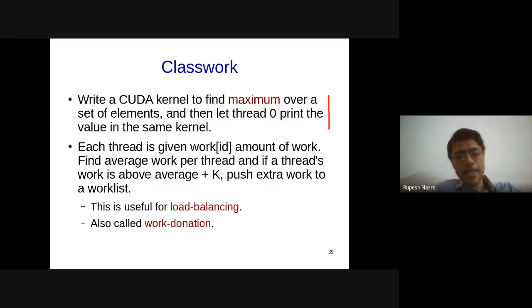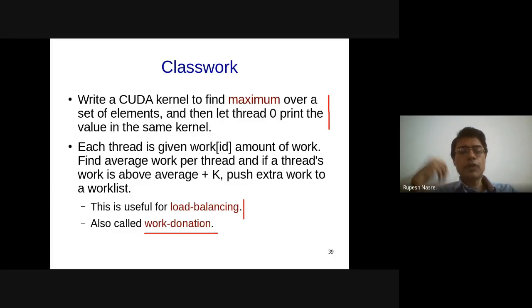If my work as a thread is above this average, or too much above this average by some constant k, then that means I am highly loaded, and there will be some threads which are not loaded as much. So I am going to push the extra work to a work list. That pushing to a work list is essentially what we did in the previous classwork. That can be called work donation. I am donating the work to a donation box, and that is going to help me improve the load balance, so that the faster threads, or threads which have a smaller amount of work, will finish their work fast.